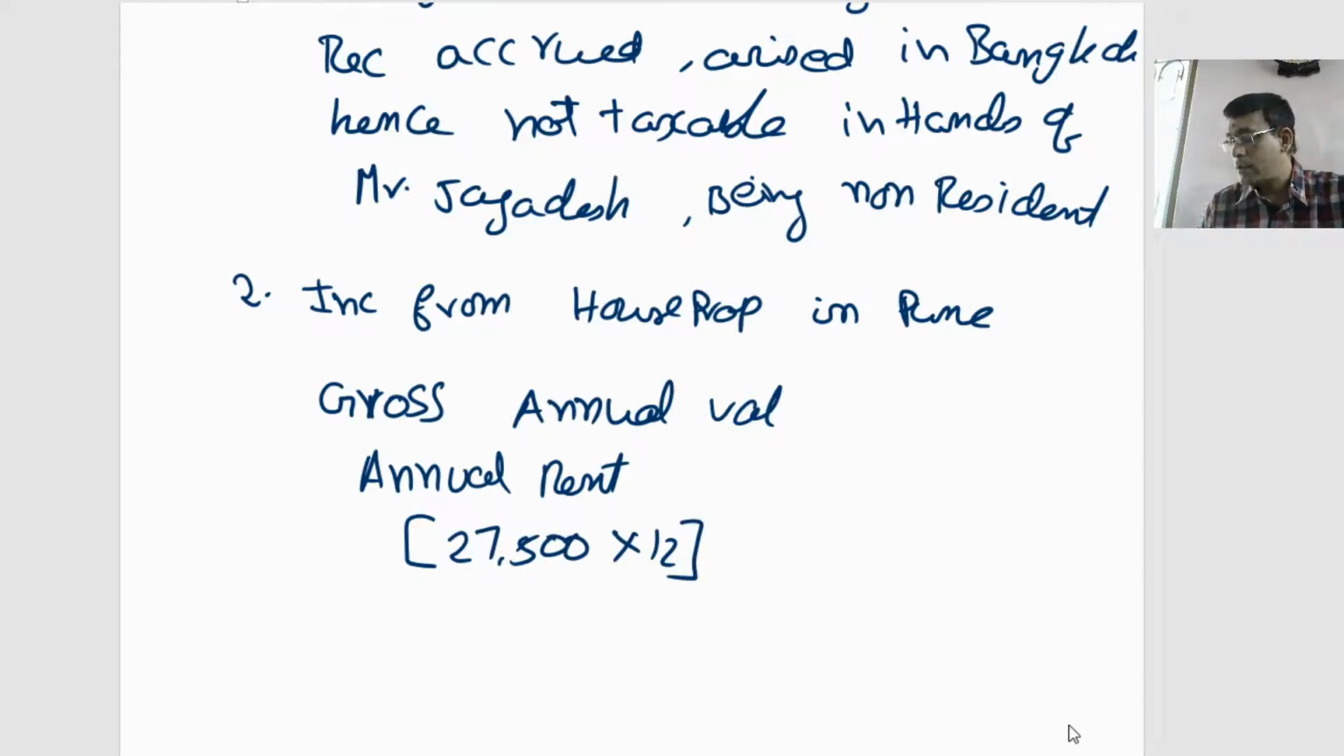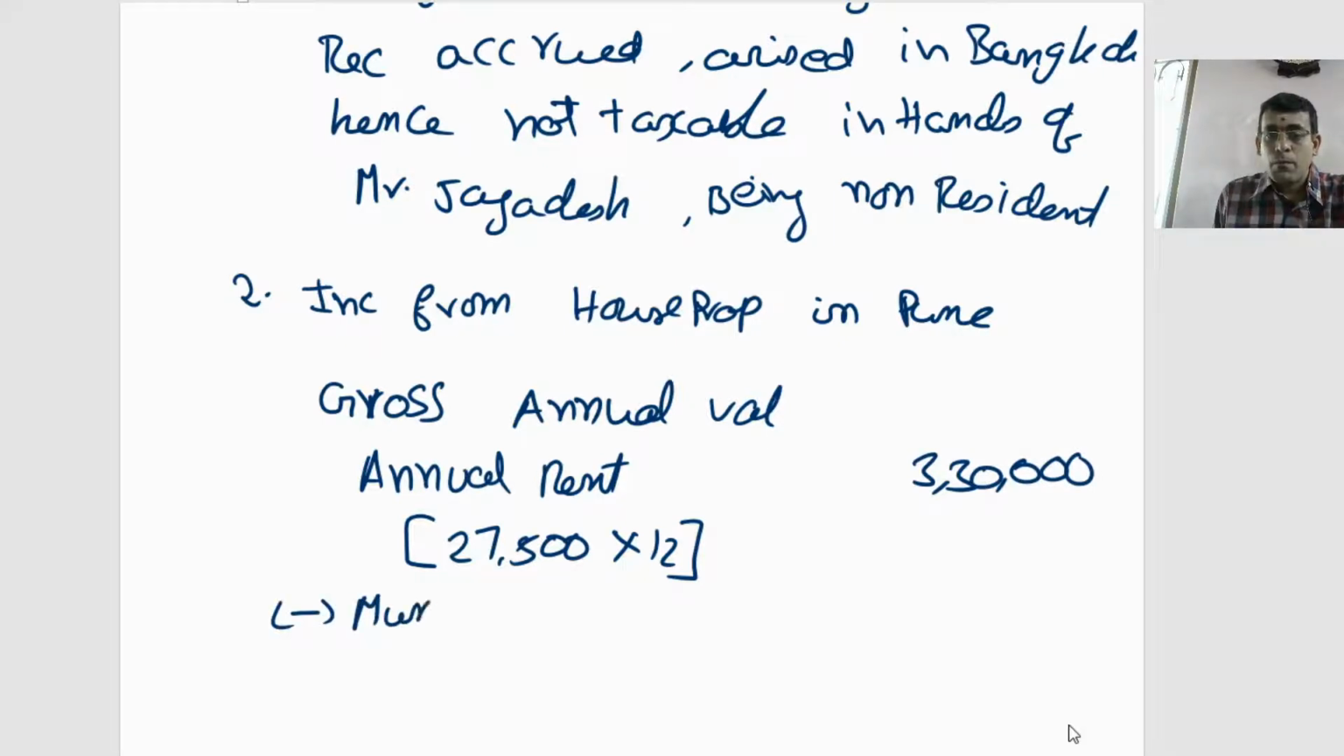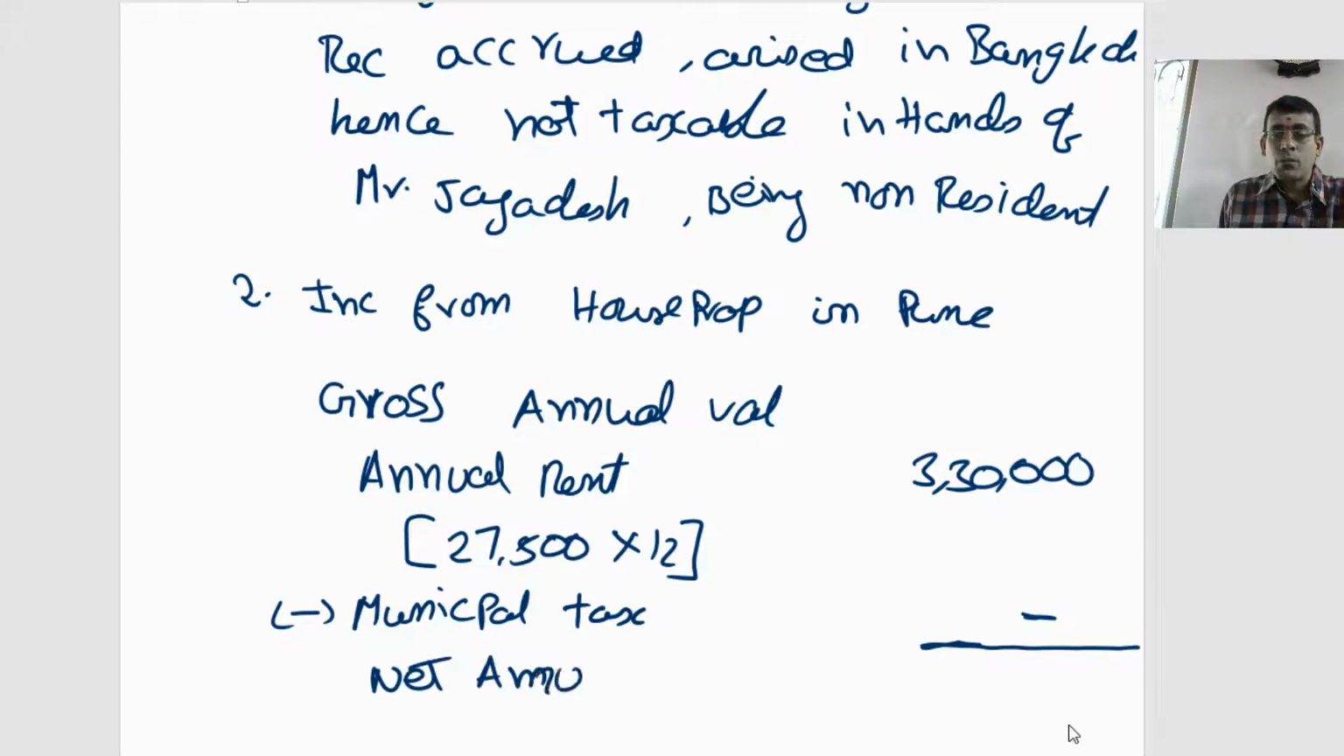27,500 into 12 gives you 3,30,000. I need to consider less municipal taxes. In this case I cannot take the municipal taxes, because I need to consider municipal taxes paid by the owner. It is clearly mentioned in the problem that taxes are paid only when he is coming to India. During the current year he has not come to India, so ultimately my gross annual value will become my net annual value as my municipal tax is 0.